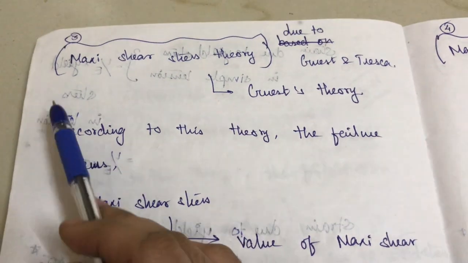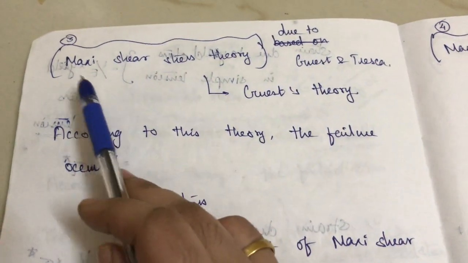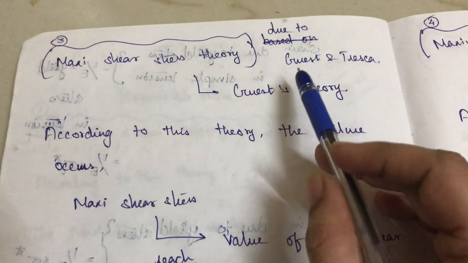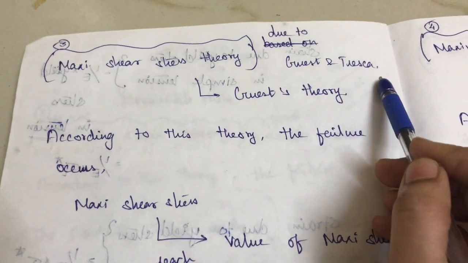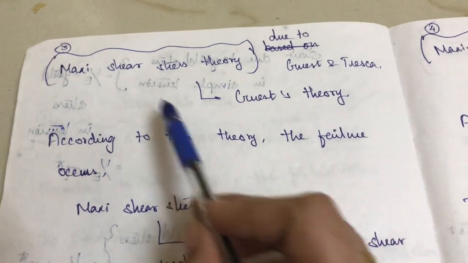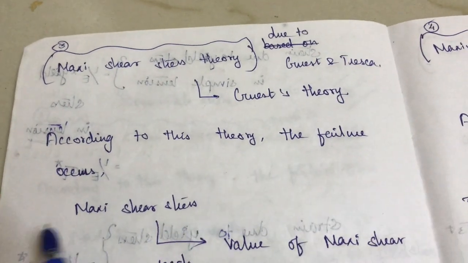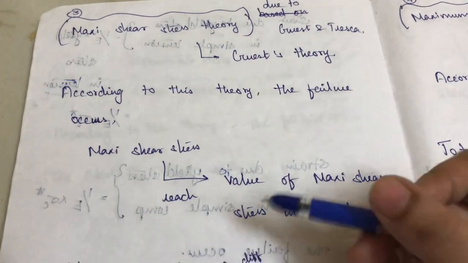And the third theory, maximum shear stress theory. This is due to Guest and Tresca. Okay, Guest and Tresca, so it is also called the Guest theory. According to this theory, the failure occurs when the maximum shear stress, here shear stress.